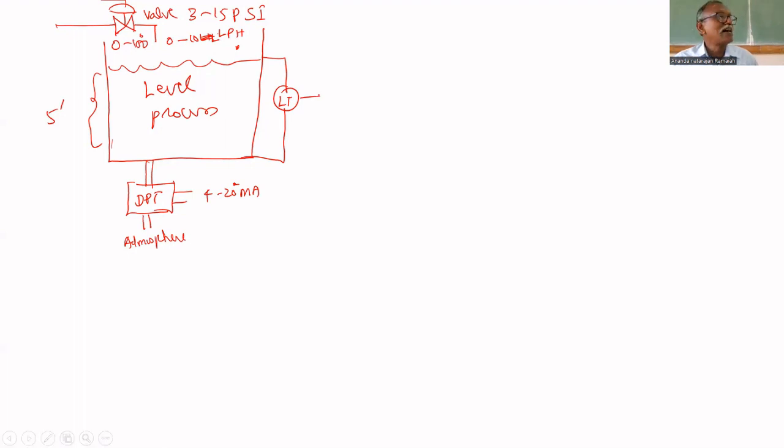That's why it gives an output proportional to level, proportional to height. So we can call it a level transmitter. Here you are using the DPT as a level transmitter. So that 4 to 20 milliamps is used to generate the error signal. We have to generate the error signal. That's why this 4 to 20 milliamps is given to the controller.